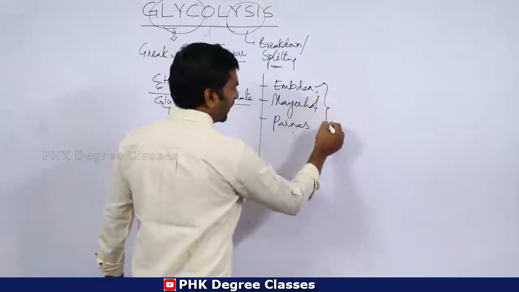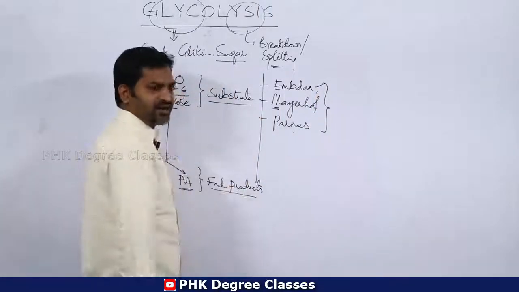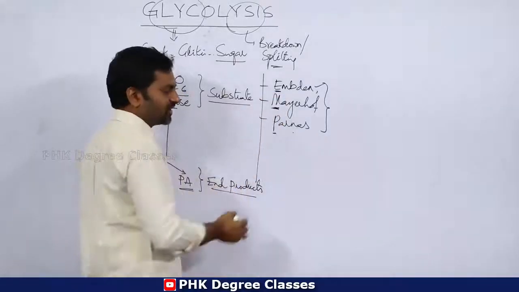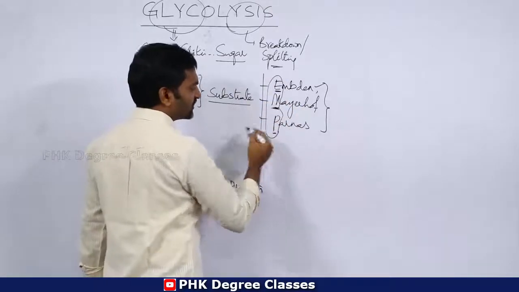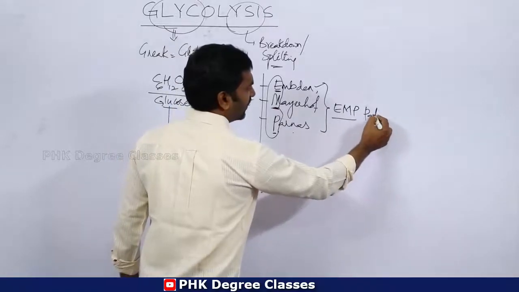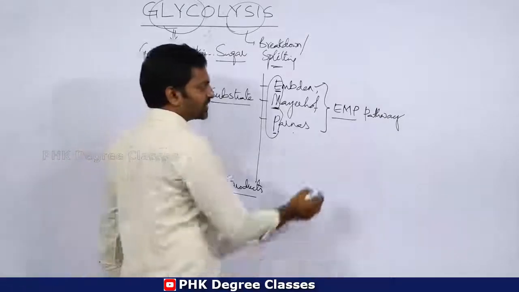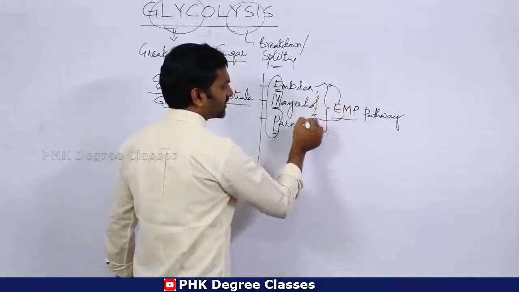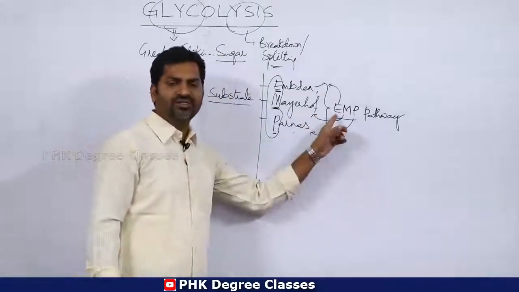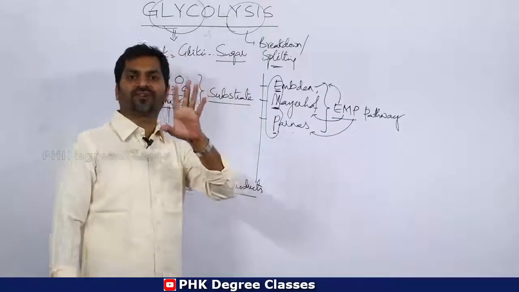The first letter of each scientist's name denotes E for Emden, M for Meyerhoff and P for Parnas. So you have to take these first three letters. Hence this glycolytic pathway is also called the EMP pathway. So these three names denote the scientists who discovered the glycolytic pathway for the first time.